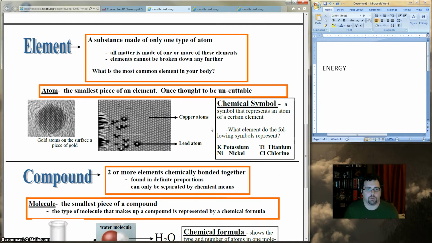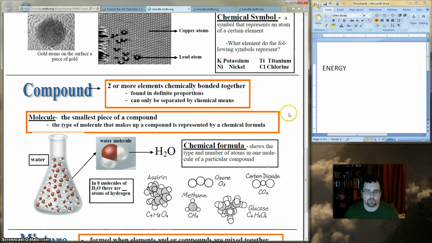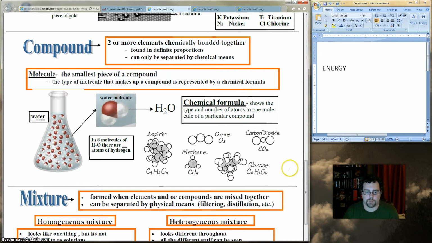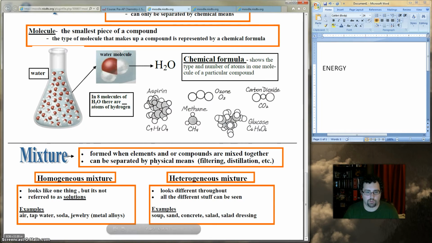If whoever's playing the video could pause it at this point for a minute or two for everybody to write down the element or compound, that would be helpful. I'll give you guys a couple seconds to do that. Now I'll move it down to a compound and let you do that one. You definitely want to make sure you write down chemical formula. Lastly, make sure this, you want all of this because we haven't talked about mixture yet, so make sure you write all of mixture in your notebook. I'll give you a couple seconds for that.